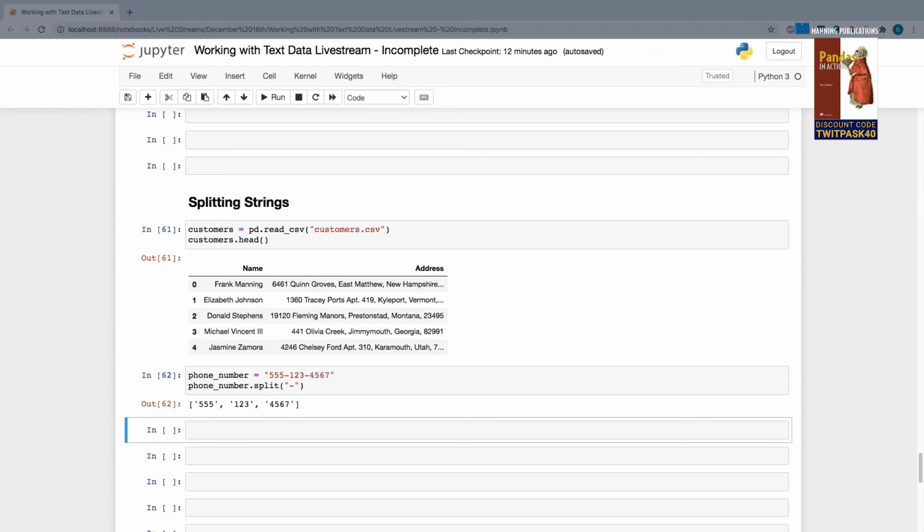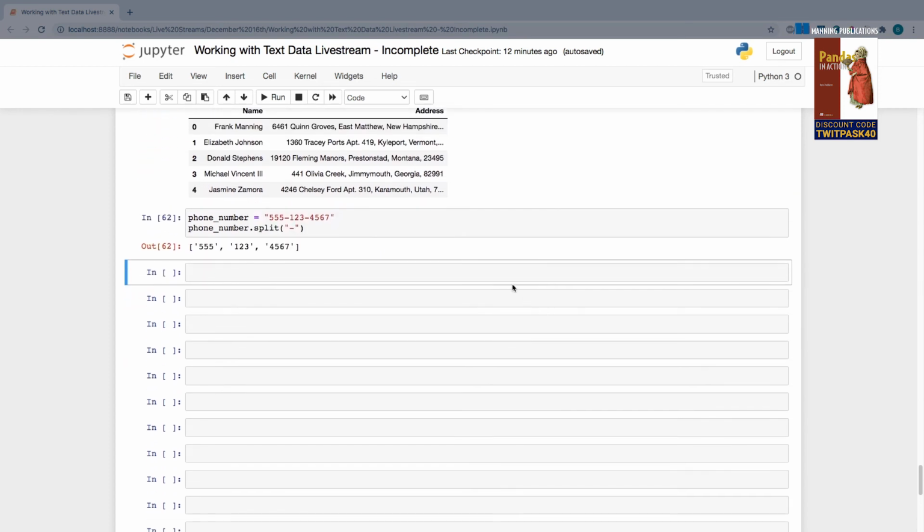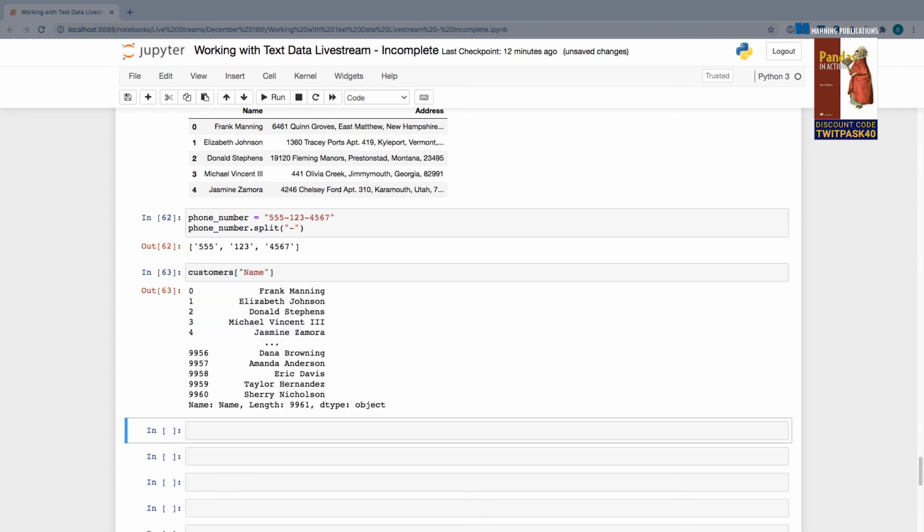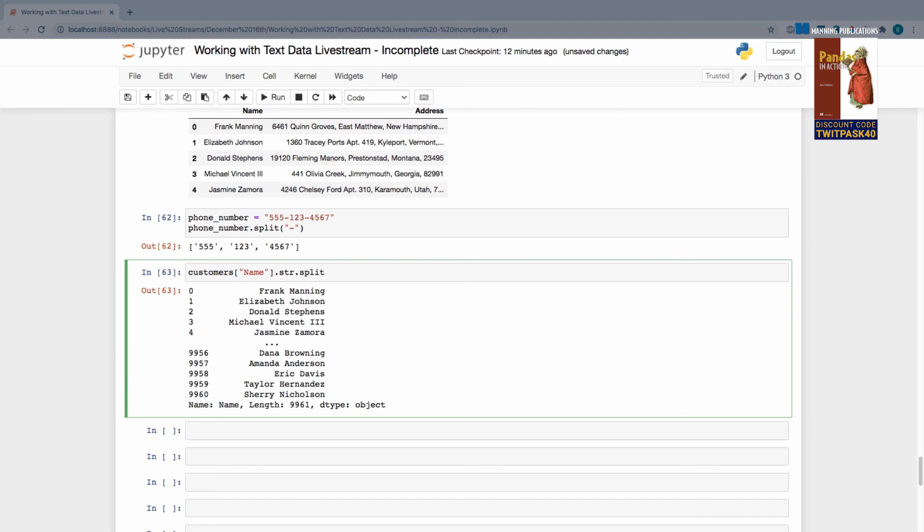And we're going to do the exact same thing here with Pandas, but we're going to apply it to an entire column. So, as always, we begin by targeting a specific column. In this case, I'll target my name column. And let's say I want to split this by the presence of a space. So once again, we know all of our string operations are found on .str. So on this one, I'm going to invoke the split method. I have to pass this method the argument of what I want to split by. This time around, it's going to be a single space.